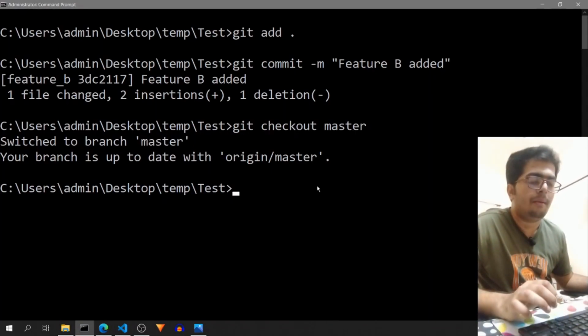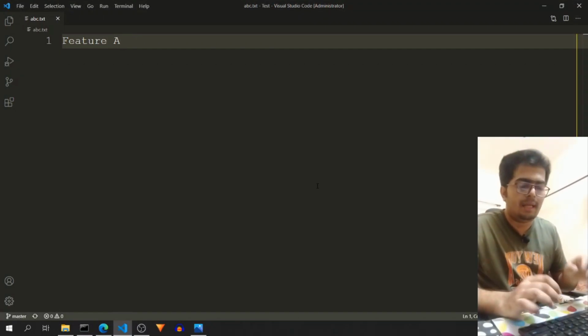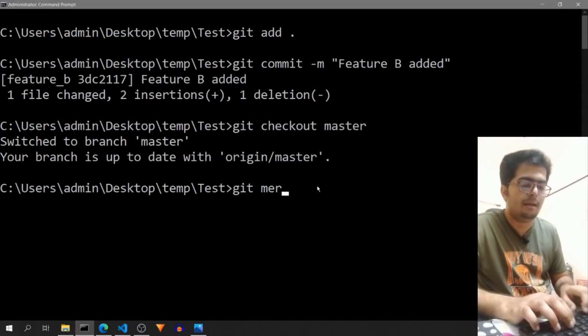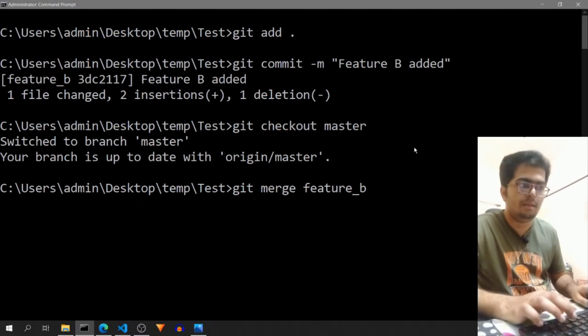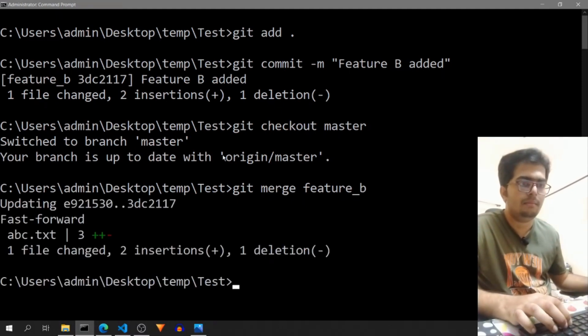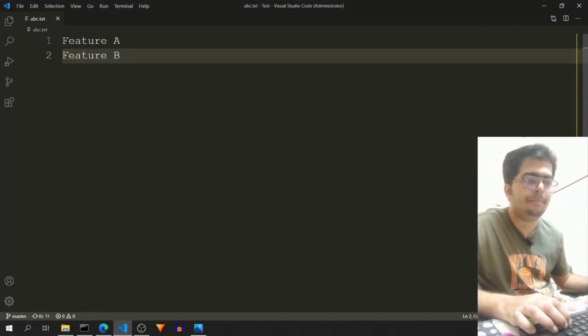And if we want to merge feature B into our master branch, we have to use git merge and the branch name that we want to merge. So in this case, I want to merge feature B. And if I go to my text editor, you can see that feature B was added automatically.